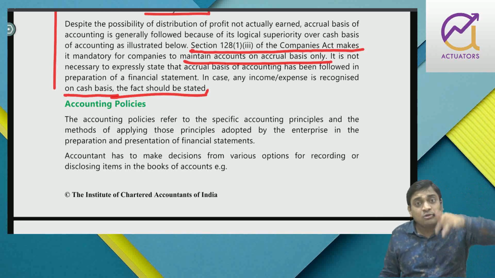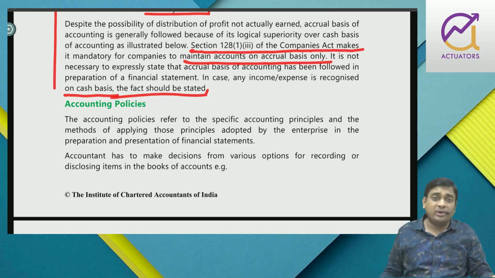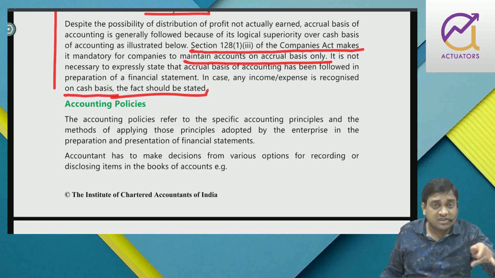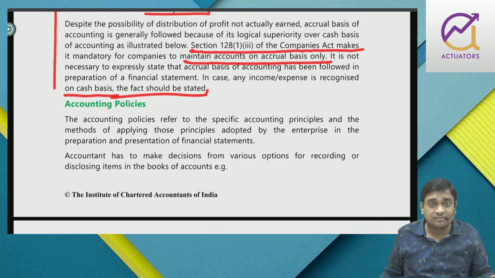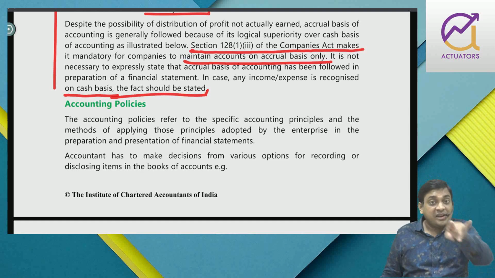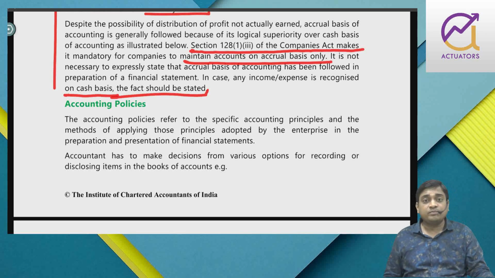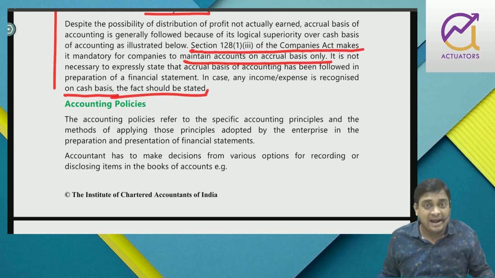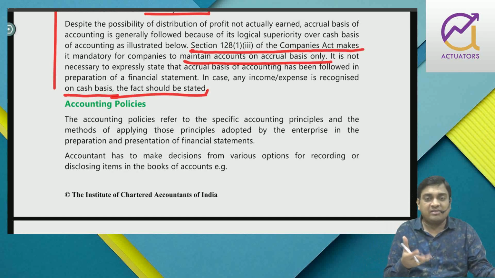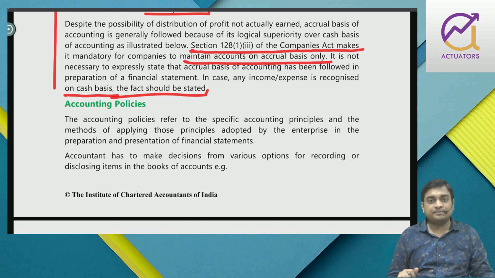Now when you calculate cost of such inventory, then what assumption you are going to take? First in, first out, or weighted average? So that is accounting policy. When you provide depreciation, you are going to follow SLM or DBM. That is accounting policy. Goodwill is to be impaired if there is a purchase goodwill, right? Then in how many years you are going to impair it?